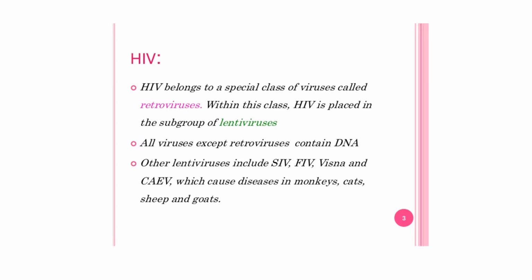HIV belongs to a special class of viruses called retroviruses, and within this class HIV is placed in the subgroup lentiviruses. Now these are the viruses that usually have a genome of RNA that is converted into DNA and then the process of replication starts.